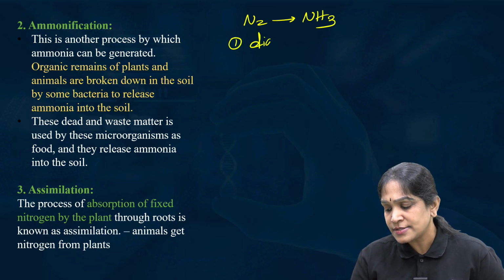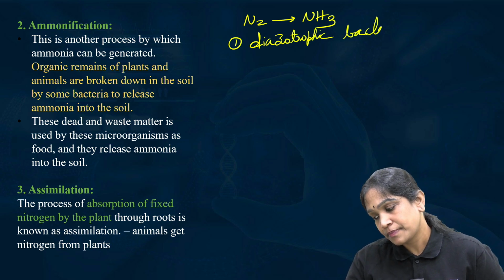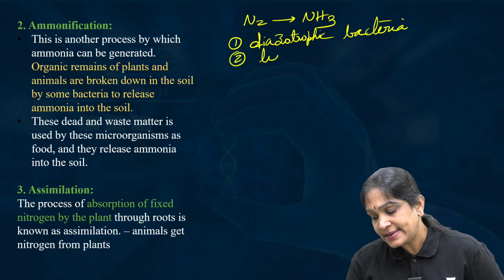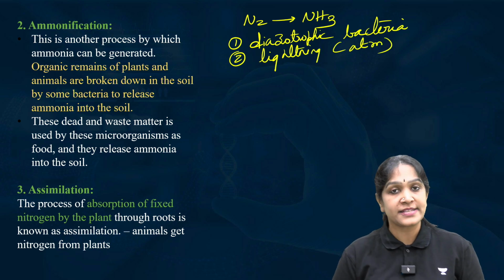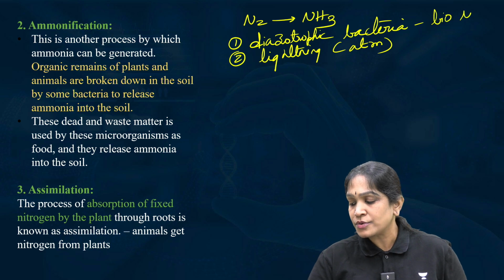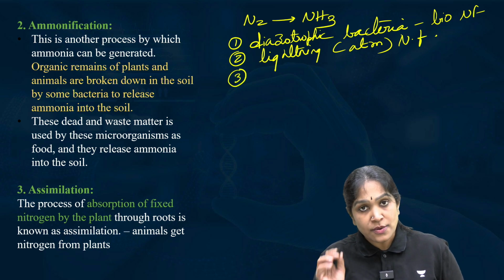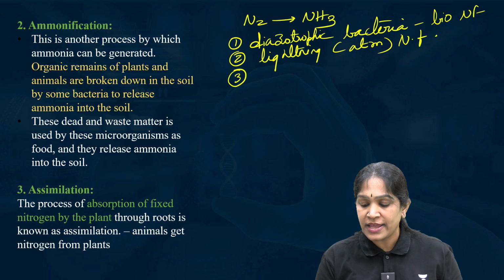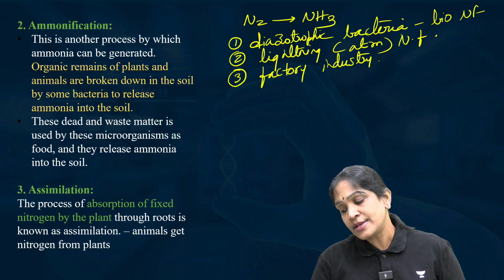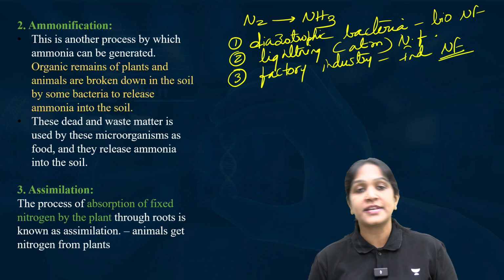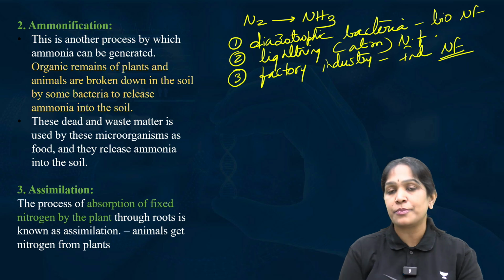One is by diazotrophic bacteria, and this is biological nitrogen fixation. Second is by lightning, and we call it atmospheric nitrogen fixation. And we can also convert nitrogen into ammonia in the factory or in the industry. That is called industrial nitrogen fixation. These are the 3 different ways in which you can convert nitrogen into ammonia.